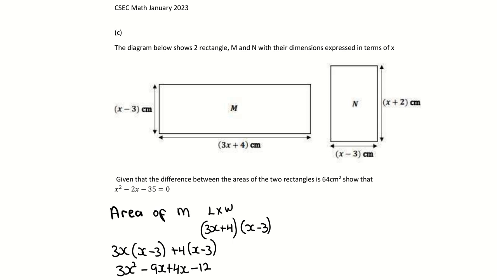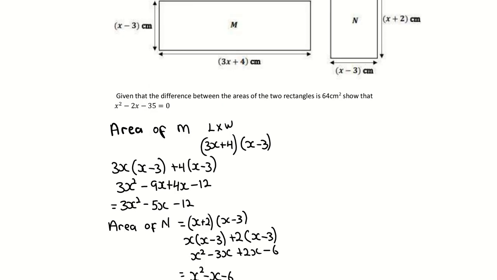We know when you're multiplying like this, you take your first term, multiply by the second bracket, and you take your second term, which is plus 4. First term in your first bracket, multiply by the second bracket, x minus 3. Take your second term in your first bracket, which is 4, and multiply by x minus 3. When you multiply it out, you'll get 3x squared minus 5x minus 12. You do the same thing for the next one. When you multiply it, you'll get x squared minus x minus 6. They told you the difference, meaning you're subtracting.